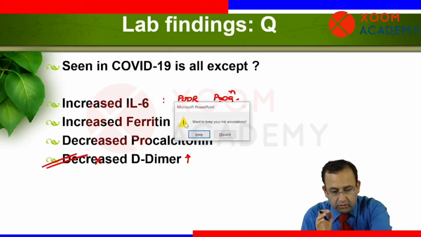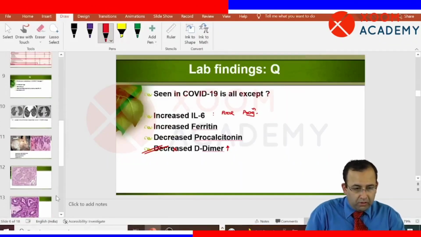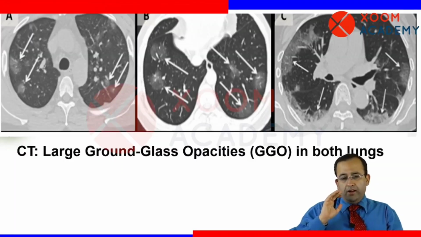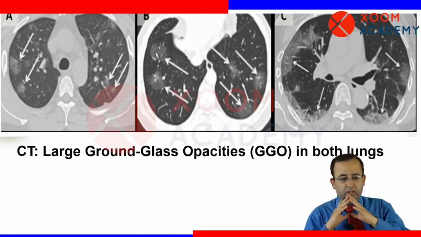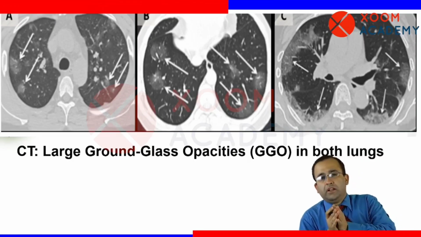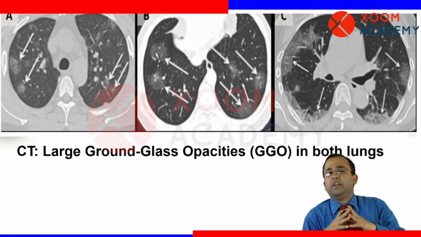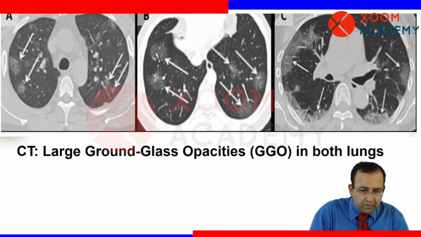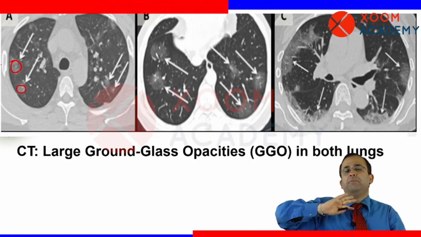So this was about COVID-19. And lastly, before we wrap up the discussion on COVID-19 ARDS, let us have a look at the CT finding also. It shows large ground glass opacities in bilateral lungs, bilateral GGOs. Dekho, all these look ground glass in appearance.